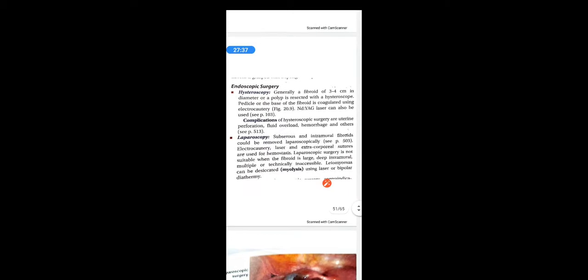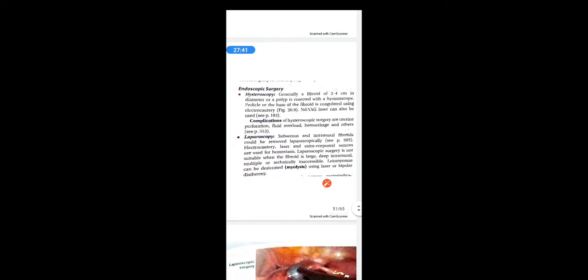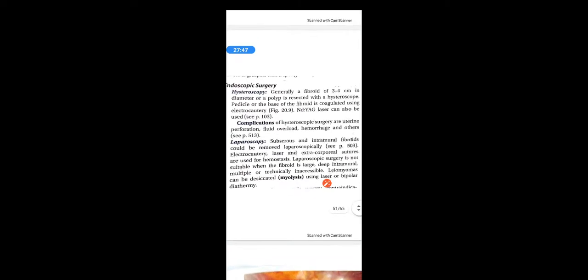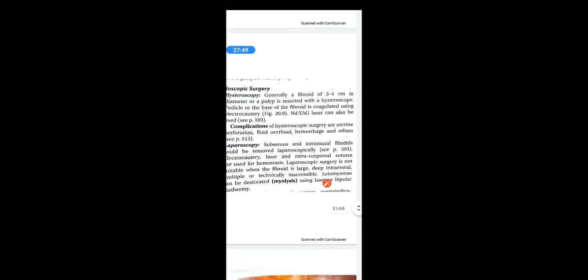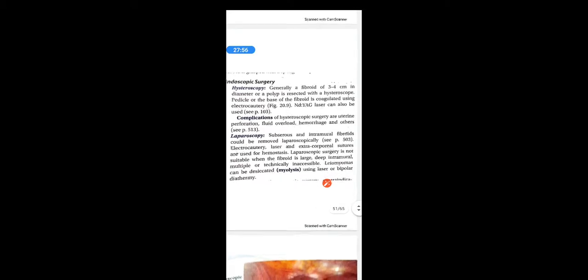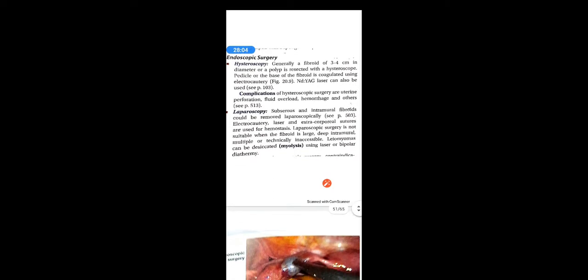twisting movement. Then another method of myomectomy is through endoscopic surgery, that is hysteroscopy and laparoscopy. Hysteroscopically, generally a fibroid of 3 to 4 cm in diameter or a polyp is resected with the help of a hysteroscope. The pedicle or the base of the fibroid is coagulated using an electrocautery, or Nd:YAG laser can also be used to coagulate the base, so as to reduce the chances of bleeding. Complications are perforation, fluid overload, hemorrhage and others.